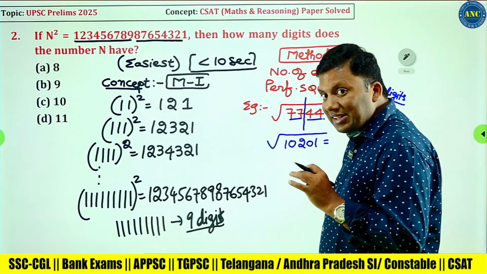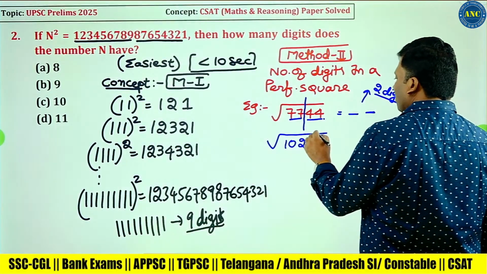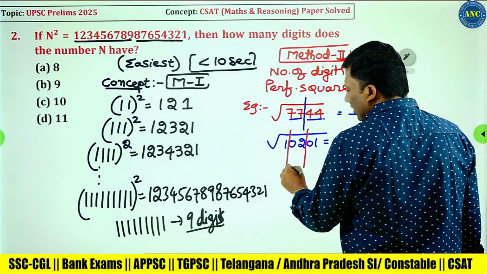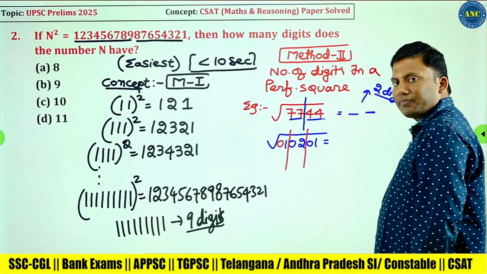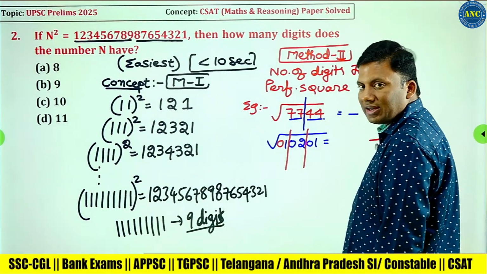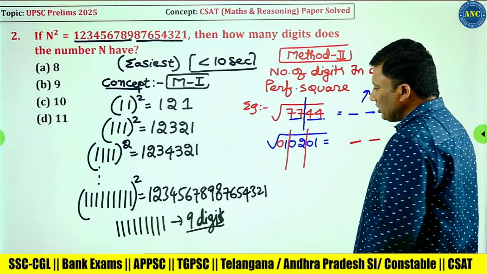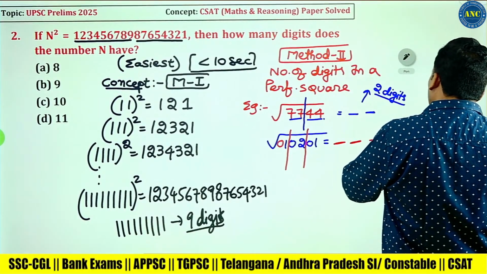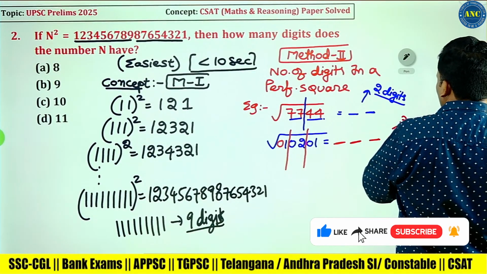Since we are discussing the number of digits in a perfect square, start from the rightmost and keep a slash after every 2 digits. 01 is a group of 2 digits. 02 is another group of 2 digits. 1 is a single digit, so I can prefix 0: 01 is another group. That means the answer will have how many digits? The answer will have 3 digits.